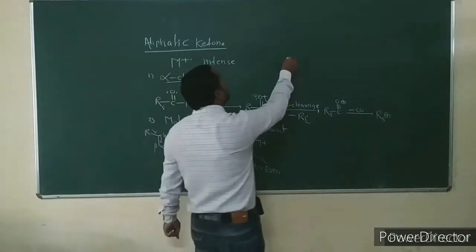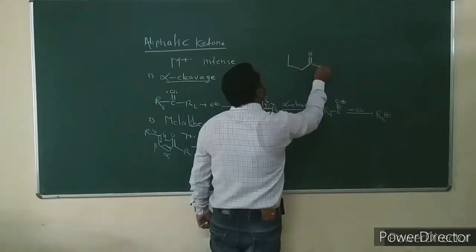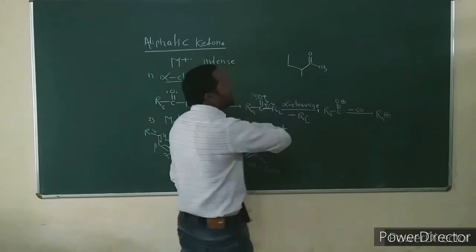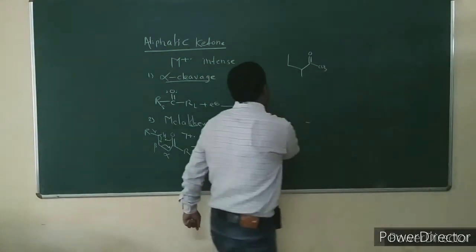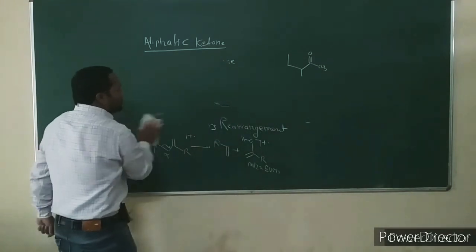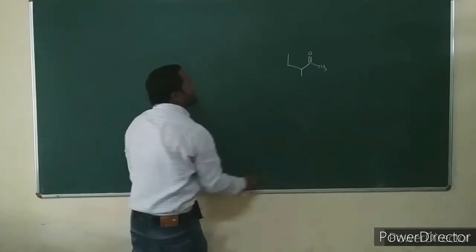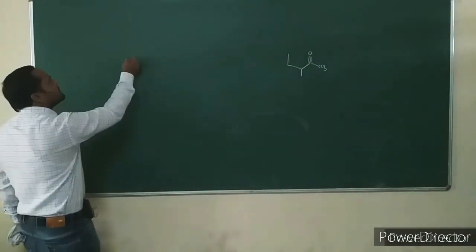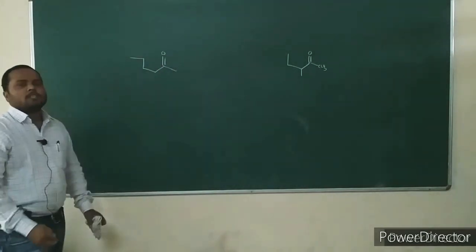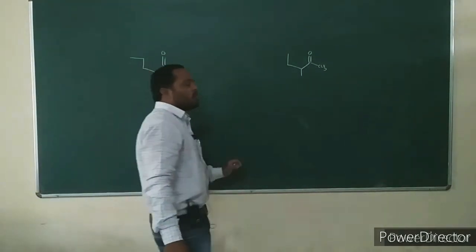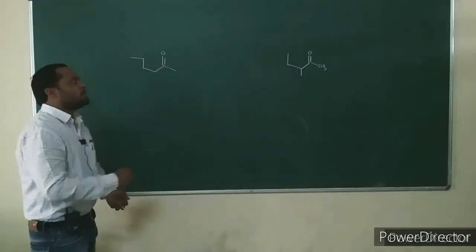For example, consider this ketone and consider another ketone. How will you distinguish these two ketones by McLafferty rearrangement? This is the first carbonyl compound, and this is the second carbonyl compound. Both compounds have the same molecular formula. Their molecular ion is generally formed at the same mass.